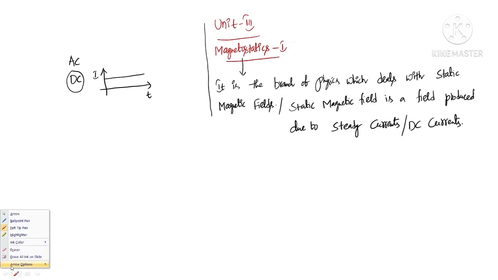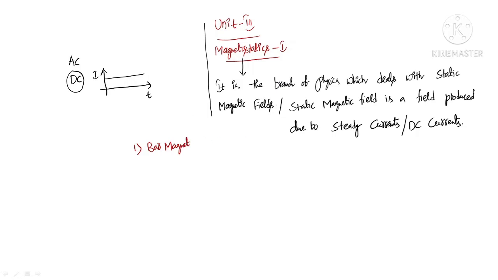We know that there are basically two ways by which we can observe the magnetic field. One way is due to a bar magnet or a permanent magnet, which we see regularly in our lifetime.